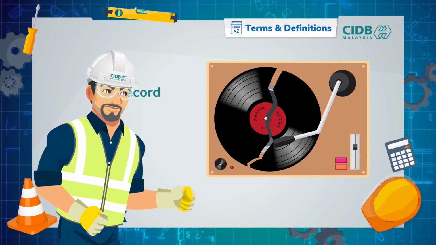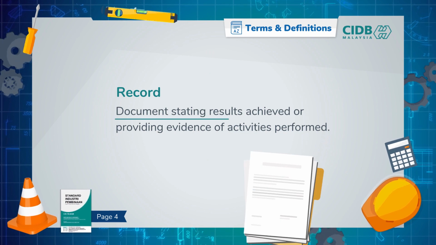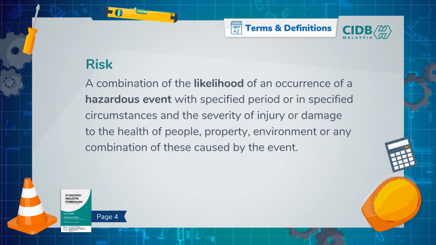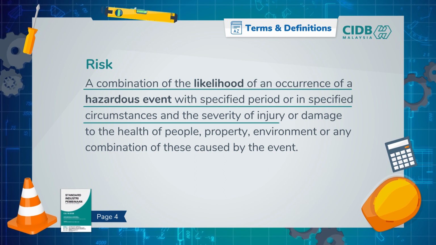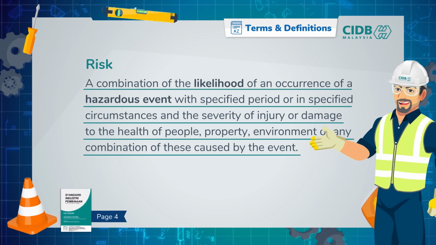Record. That's called a broken record. A record is simply a document stating results achieved or providing evidence of activities performed. Risk is defined as a combination of the likelihood of an occurrence of a hazardous event with specified period or in specified circumstances and the severity of injury or damage to the health of people, property, environment, or any combination of these caused by the event. In simple words, the possibility of harm, death, or damage to property.